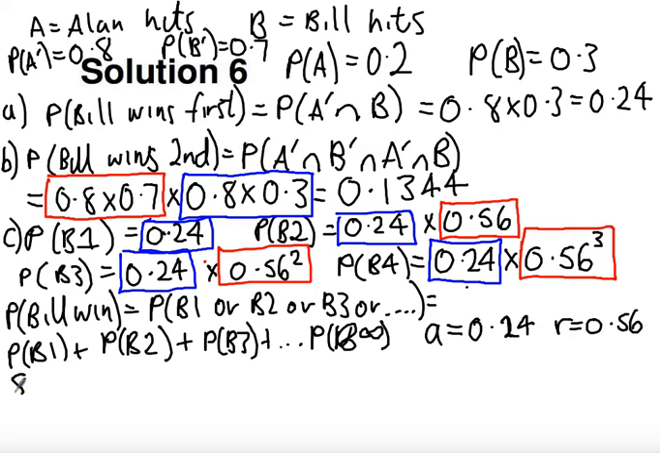So if I find the sum to infinity, because I want to add up all the probabilities of winning either in the first, second, third, fourth, right up to the infinite round, then what I can do is use the formula for the sum to infinity to calculate the probability of Bill winning.